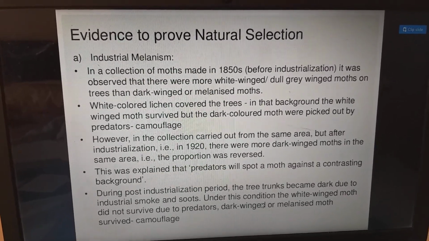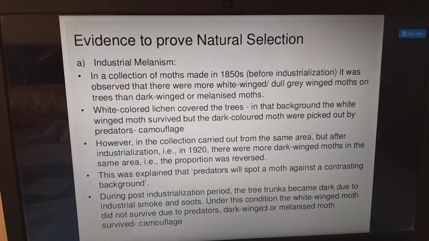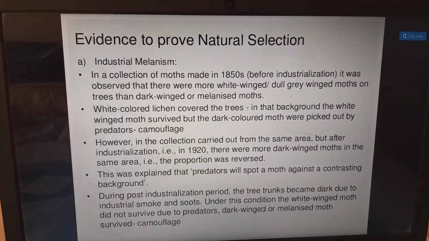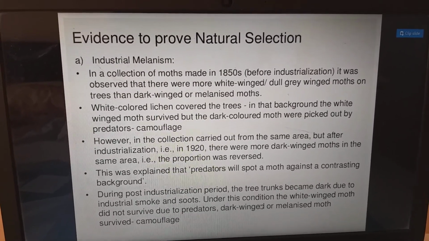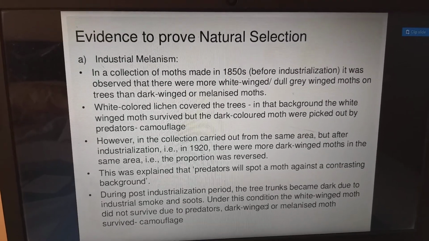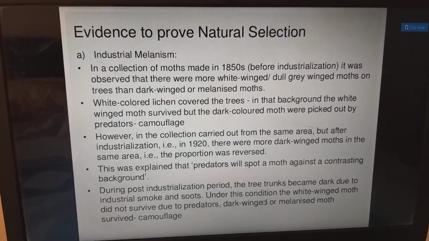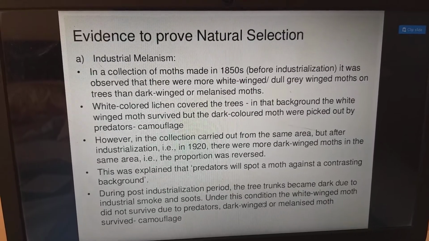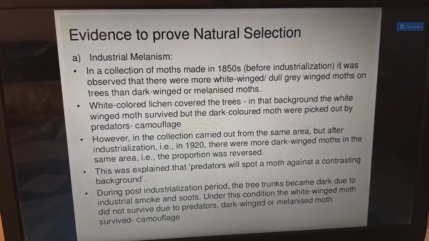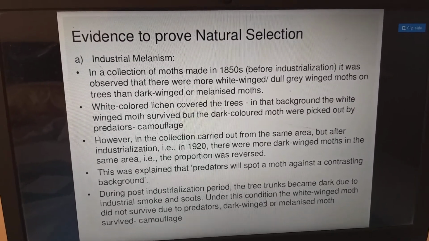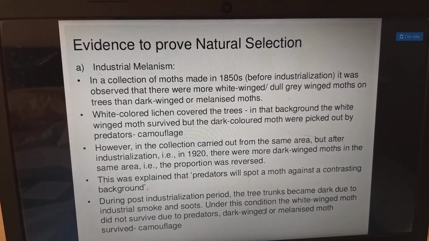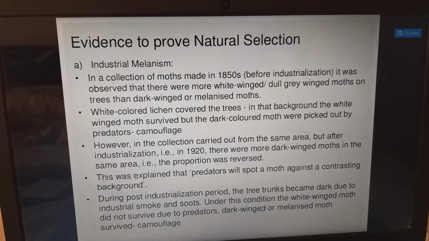However, in the collection carried out from the same area after industrialization, in 1920, there were more dark-winged moths, meaning the proportion was reversed. This was explained by the fact that predators spot a moth against a contrasting background. Because of industrialization, the white lichens were covered with dust, so now the background is black. On that background, the white-colored moths are more likely to be seen by predators.